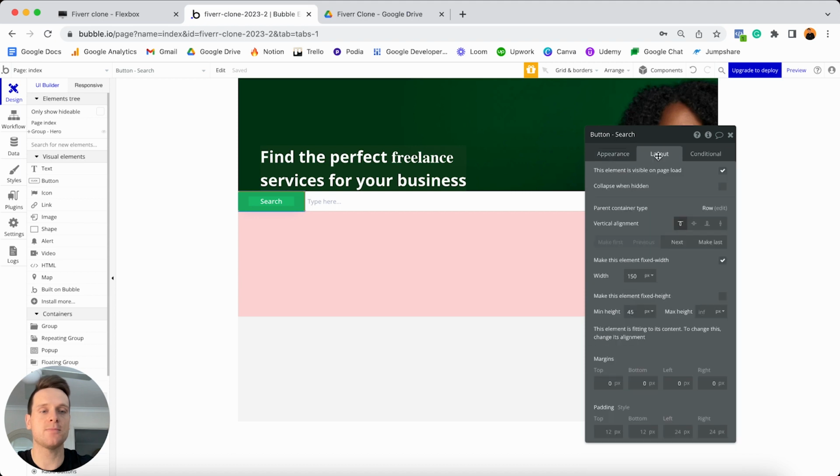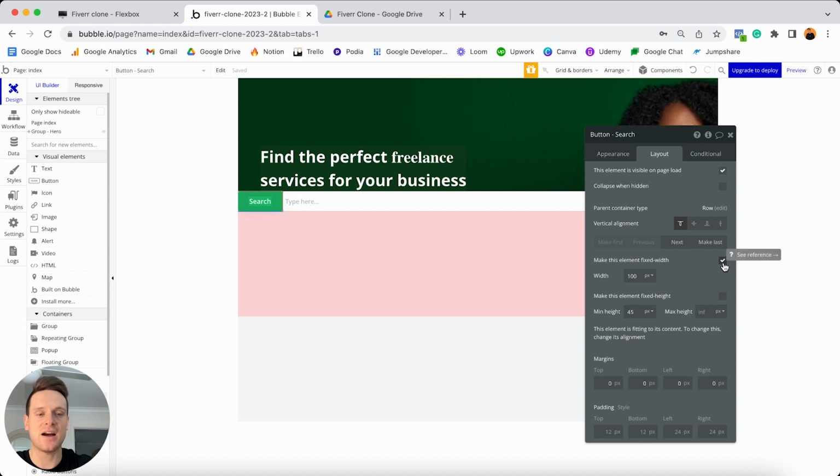So if I jump over to my layout tab, now what you'll notice within my layout tab is that by default, this button is a fixed width of 150 pixels. Now, when it comes to buttons, I do normally tend to leave these as a fixed width, just because with a button element, in 99% of use cases, you'll always want it to be the exact size you create it as. However, in this case, I think that 150 pixels is just a little bit too long. So I'm going to set the width here to be 100 pixels, and I am still going to keep that as a fixed value.